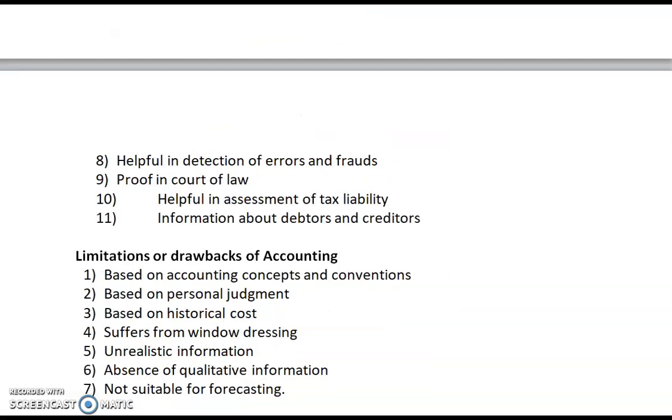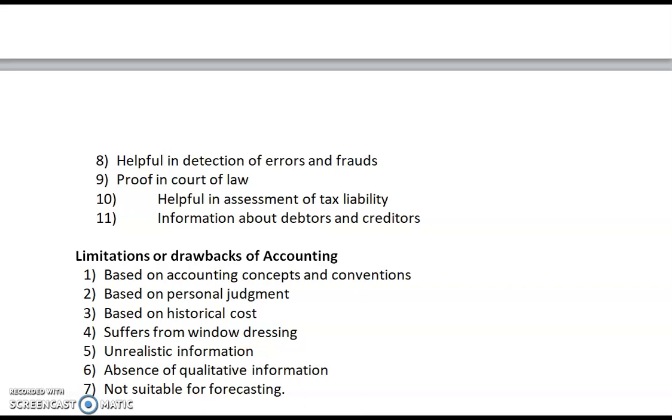And number 8, helpful in detection of errors and frauds. We can find our errors and frauds by the help of accounting. Proof in court of law. When we maintain our accounts in a systematic manner, in a formal manner, then we can prove by the help of accounts in court also. Helpful in assessment of tax liability, we can find our tax liability or the amount we will pay, by the help of accounting.